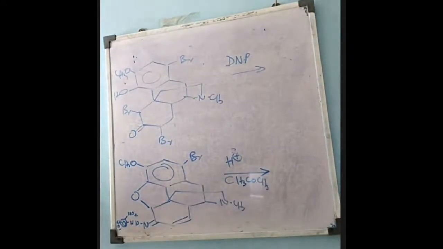Then what happens on treatment with the acid plus acetone? Here again everything remains the same. Only this group, the 2,4-dinitrophenylhydrazine, will be removed, because it will react with the acetone to form the 2,4-dinitrophenylhydrazone of acetone, and the ketone group will be retained.